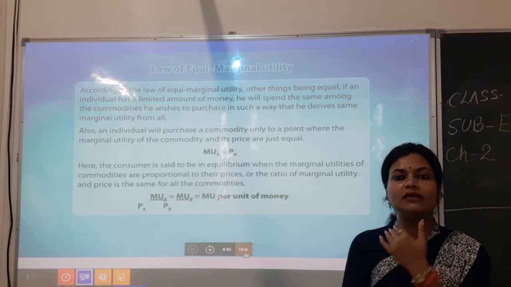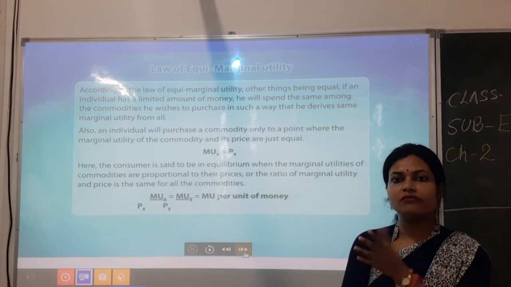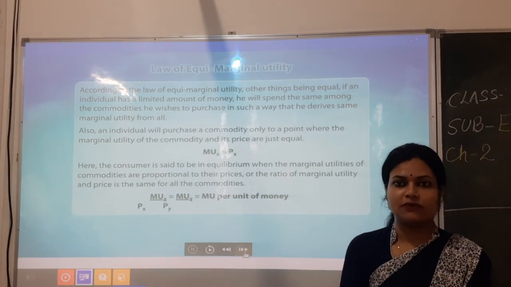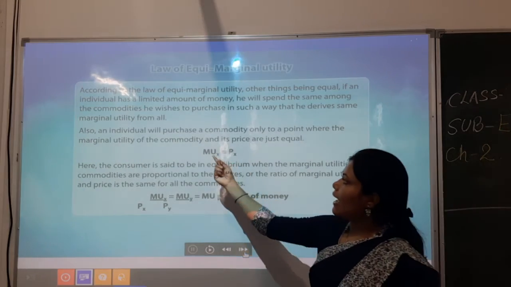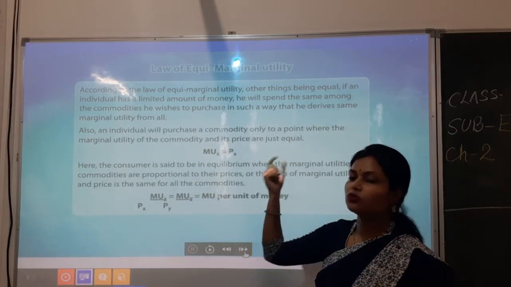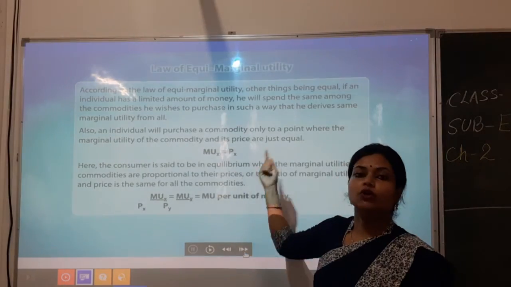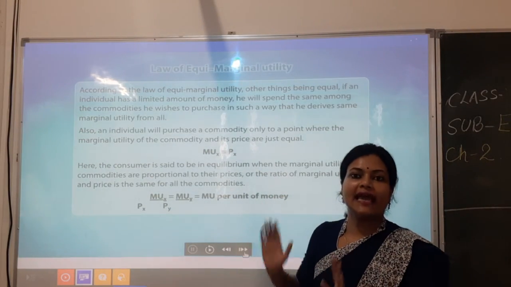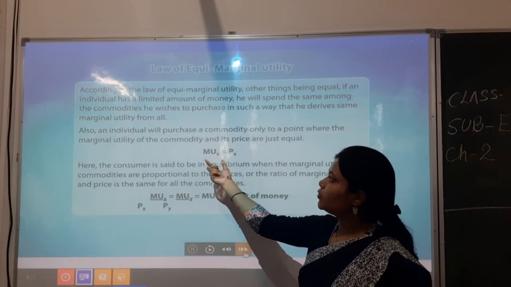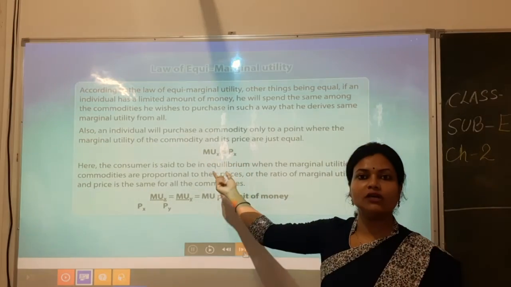Afterwards, if they spend more, the satisfaction level will turn negative and lead to dissatisfaction. So here MUx is for any product X. MUx is equal to Px. So the price of any good, let X be any good, will be equal to the marginal utility of the good X.